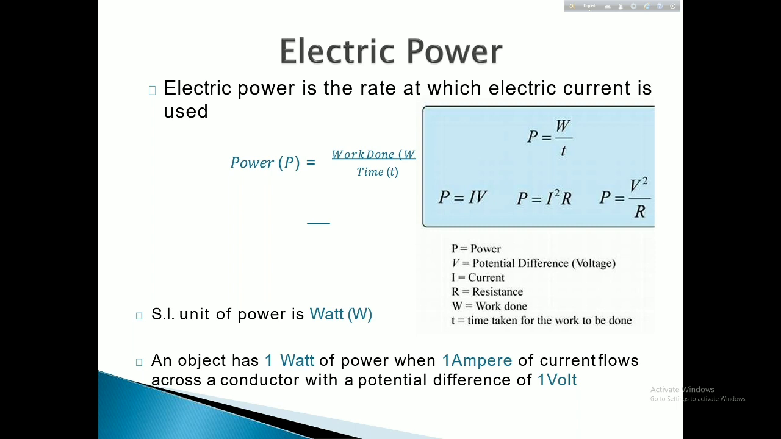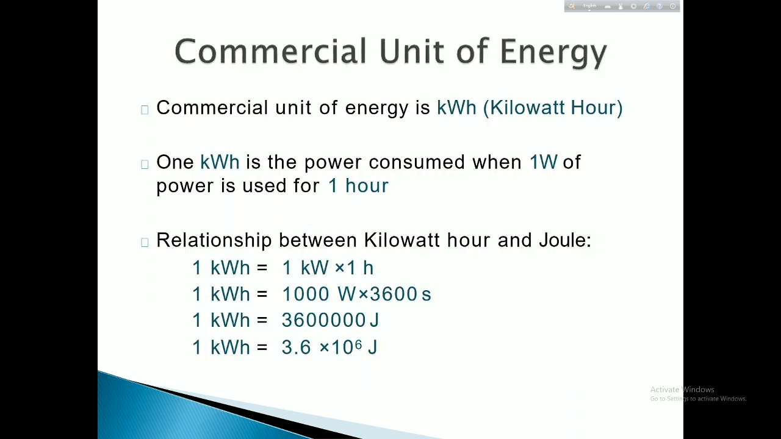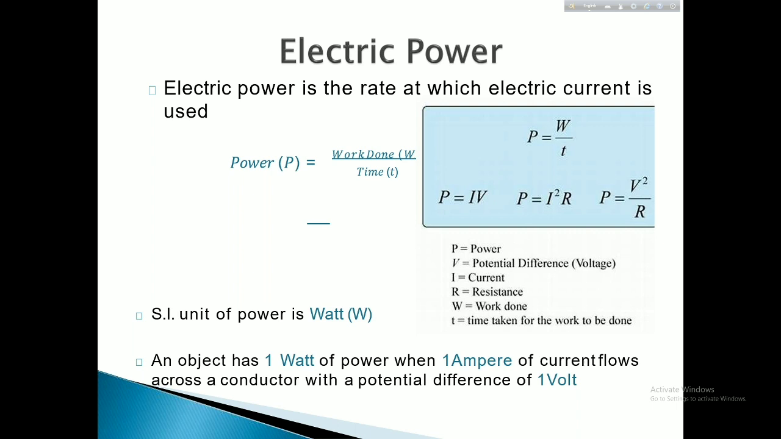On to another topic, electric power. Power is the rate of work done. P equals W by T. We previously know that W equals I square RT. Putting in the value, we get P equal to VI, P equal to I square R, and P equal to V square by R. The SI unit of power is watt.